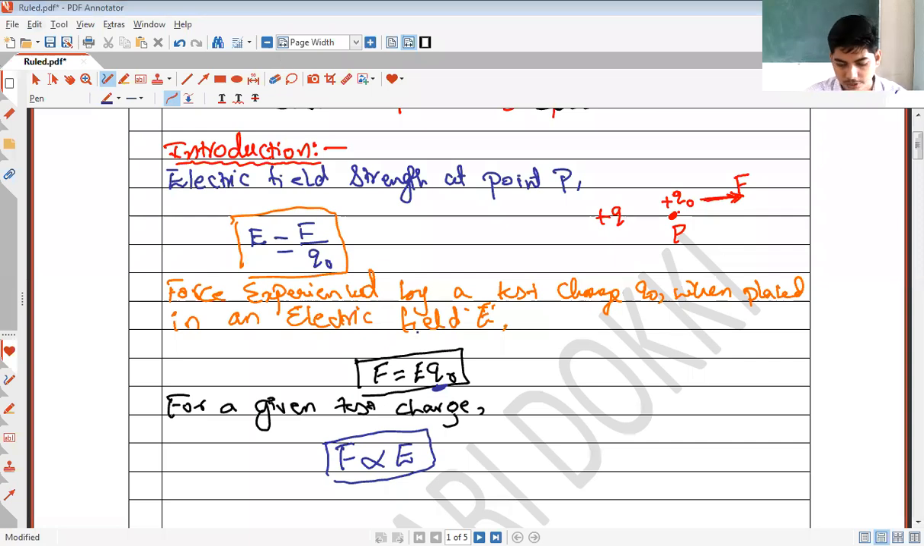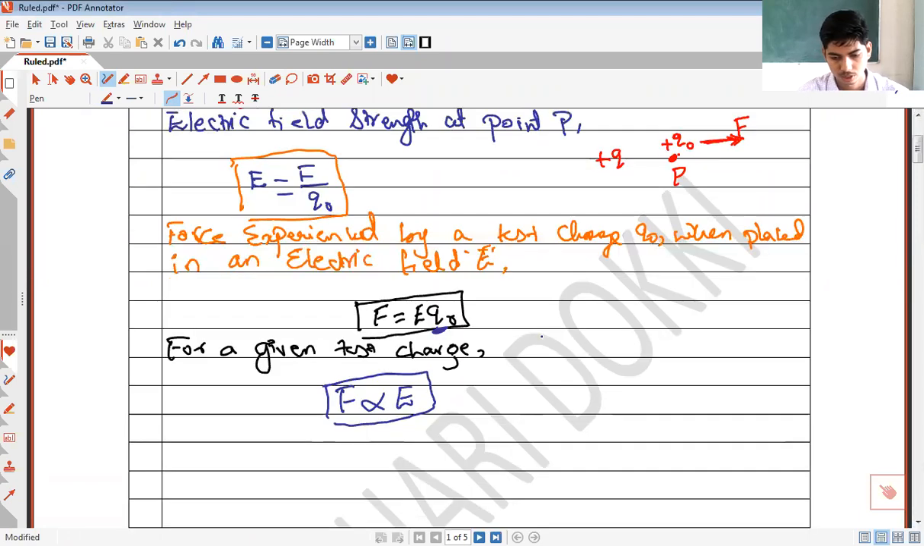So this means that more is the electric field at a point, more is the force experienced by the test charge, isn't it? More is the electric field, more is the force experienced by the test charge.